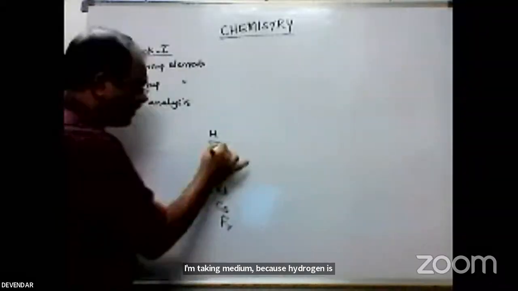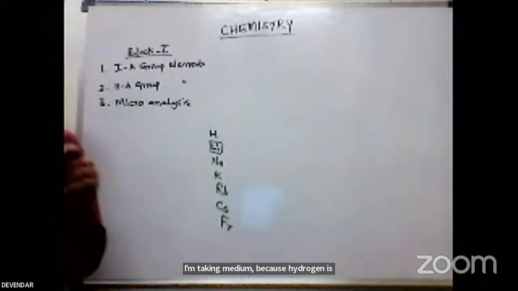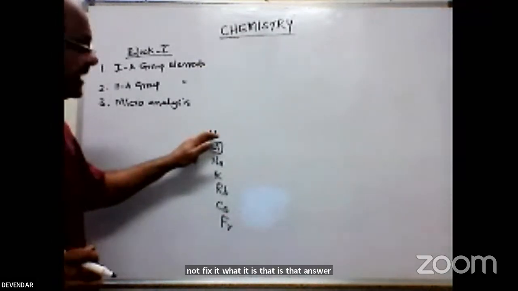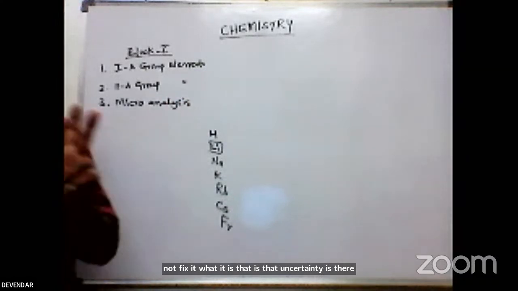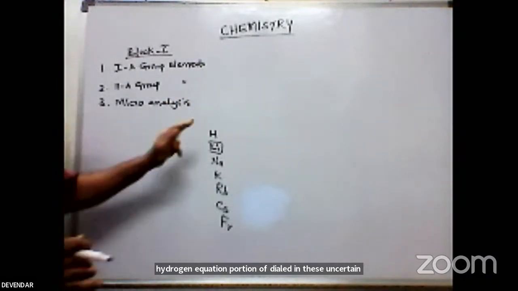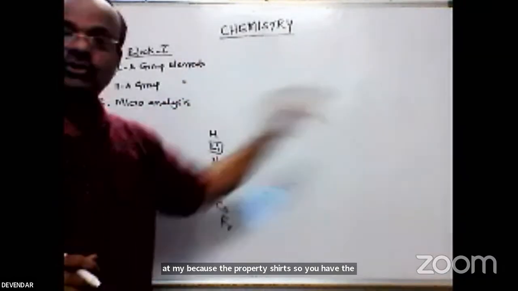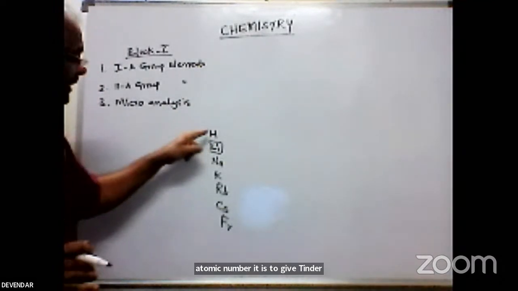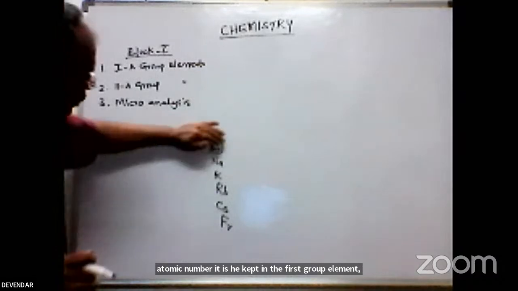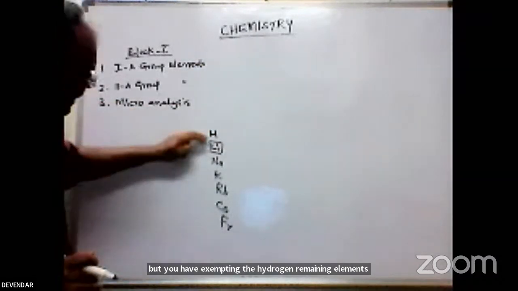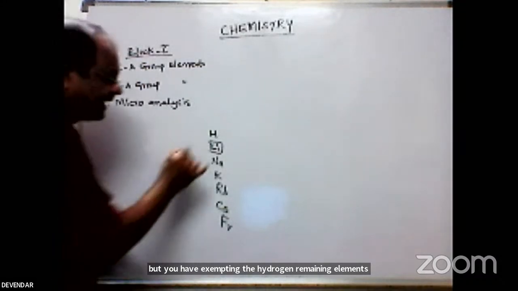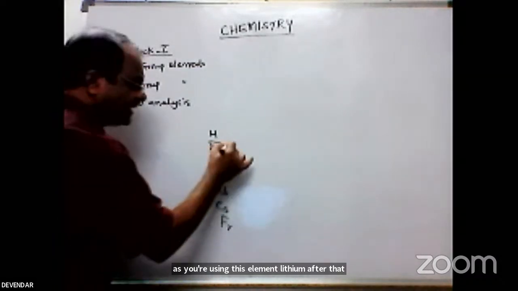I am taking lithium because the position of hydrogen is not fixed; there is uncertainty. It shows the property of the halogen group, but according to the atomic number it is kept in the first group. So you exempt hydrogen, and the remaining elements are used as the first group elements.